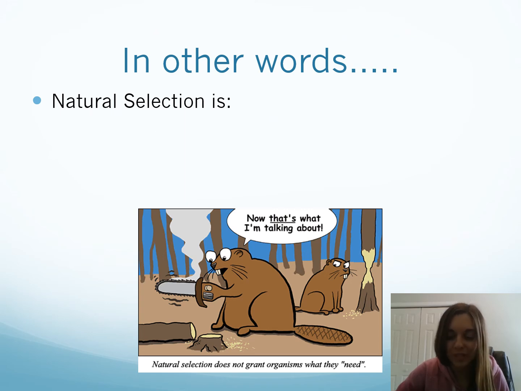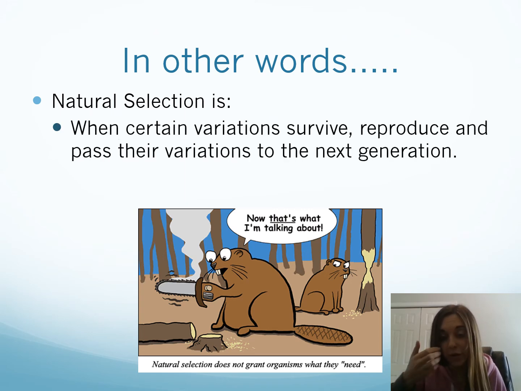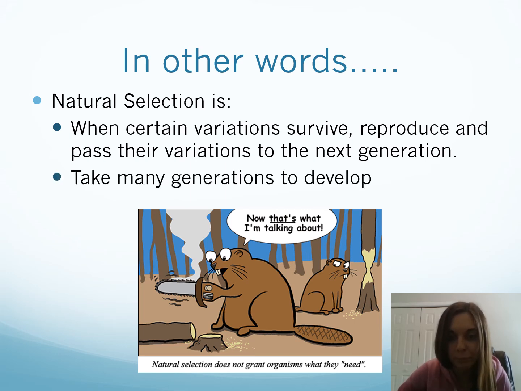Okay, so in other words, natural selection is when certain variations survive, reproduce, and pass their variations to the next generation. Those with the best traits survive. And that takes many generations to happen. Another thing to note is that organisms cannot will themselves to adapt, to have a change. It has to have already been in their DNA. And it might help them, and if it does, they'll survive and pass it on to the next generation.